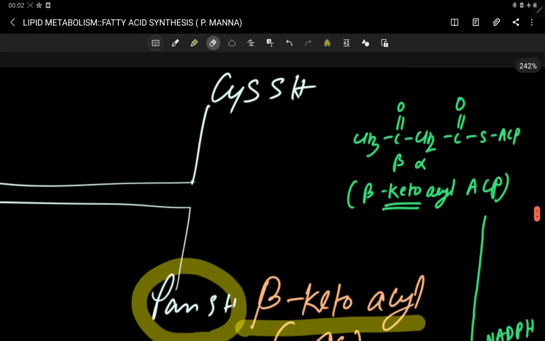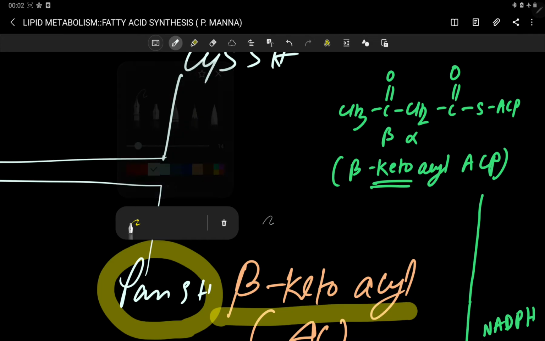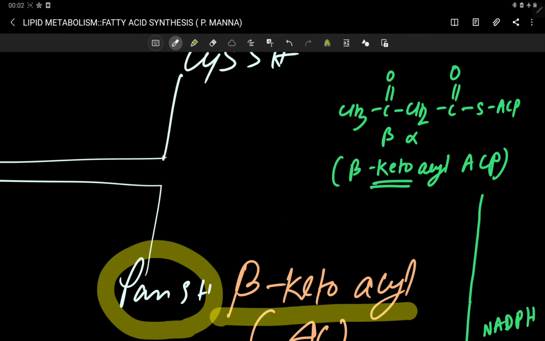So let's understand the chemistry. This is the ACP of the fatty acid synthase complex, and this is your beta ketoacyl group, 4 carbon: 1, 2, 3, 4. You can see this 4 carbon beta ketoacyl condensed product.